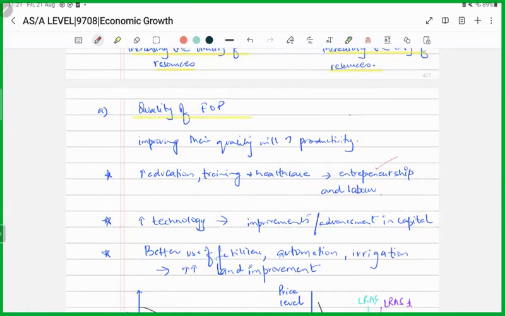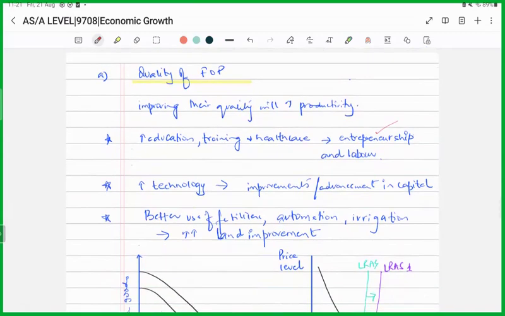If we talk about capital, how would we bring an improvement or advancement in capital? By deploying better technology, we can bring an advancement in capital. So the better technology we use, the more high-tech capital we would have. Plus, what about the land?